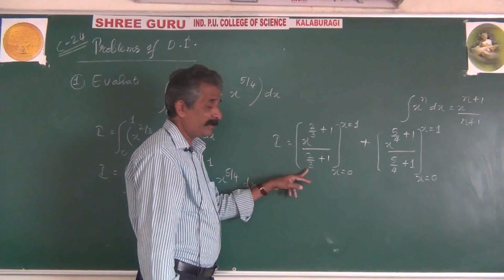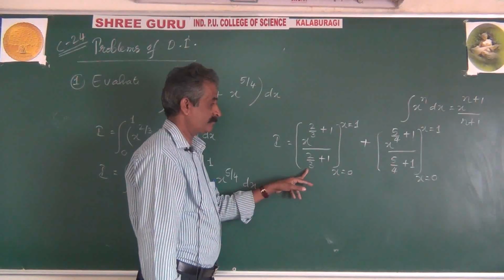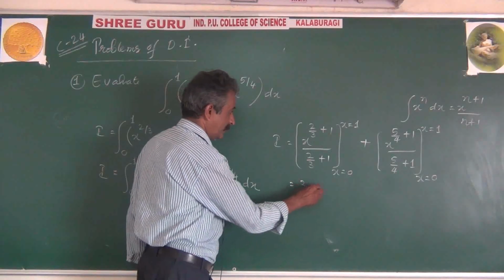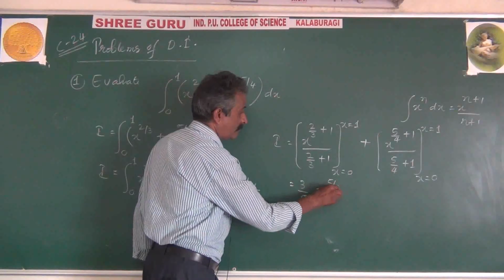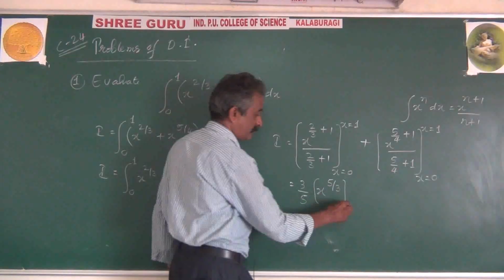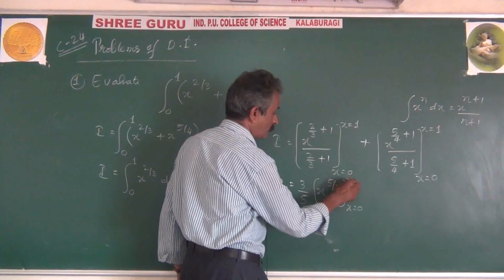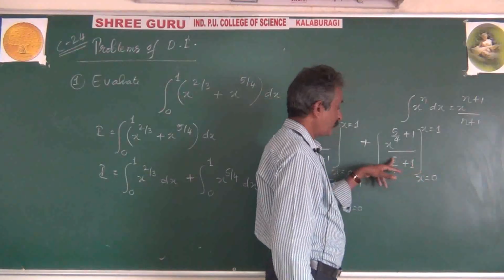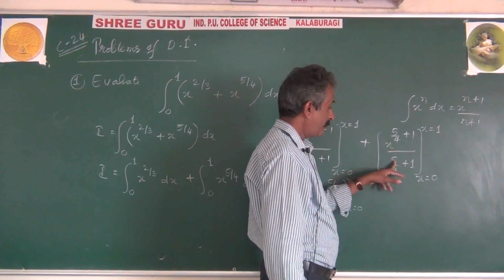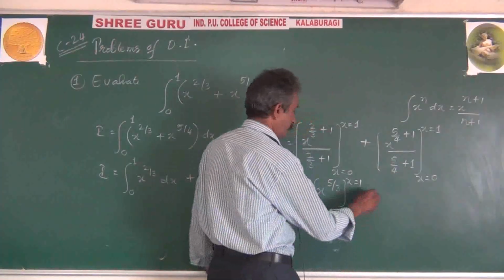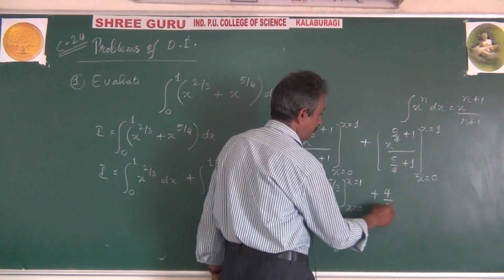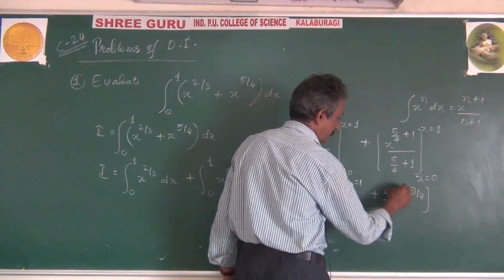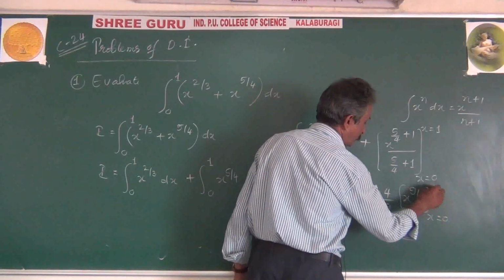This is 1 divided by 5 by 3, means as good as 3 by 5. 3 by 5 x power 5 by 3, limits 0 to 1. 5 by 4 plus 1 is 9 by 4, so 1 divided by 9 by 4 means 4 by 9. Plus 4 by 9 into x to the power 9 by 4, limits x equal to 0 to x equal to 1.